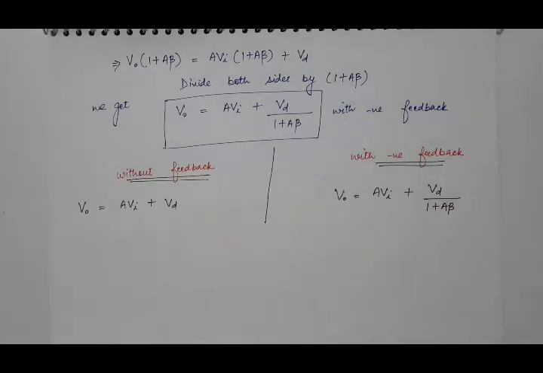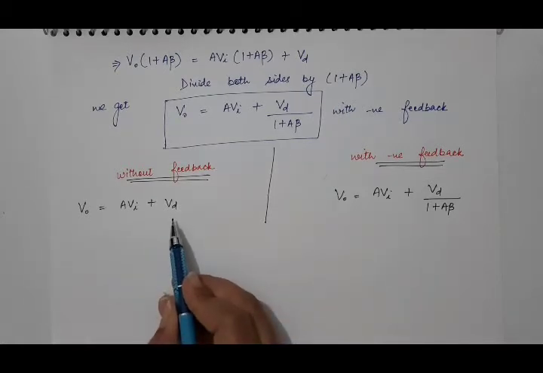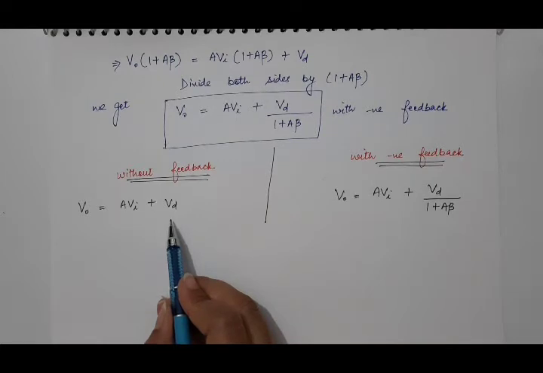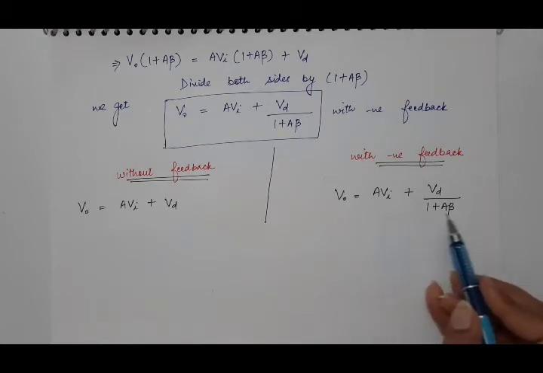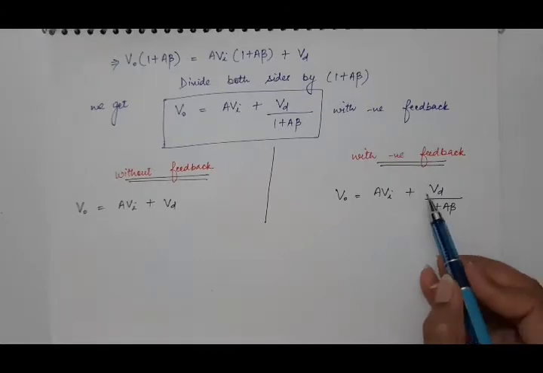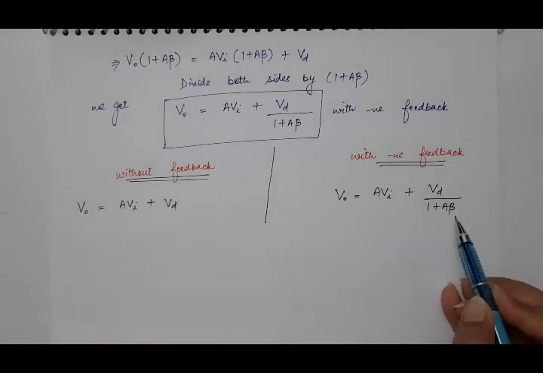So now you can see that without feedback the output was AVi plus Vd. Vd is the nonlinear distortion present in the output, which was not present in the input signal. And with negative feedback, the nonlinear distortion present in the output has decreased by a factor of 1 upon 1 plus A beta.